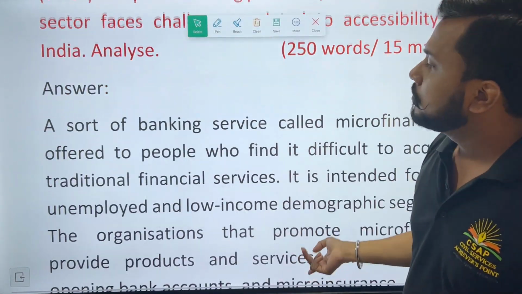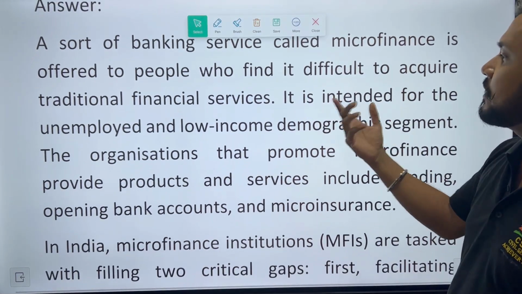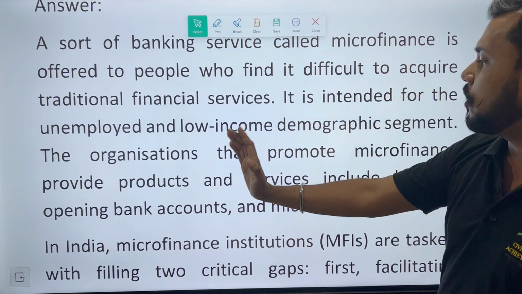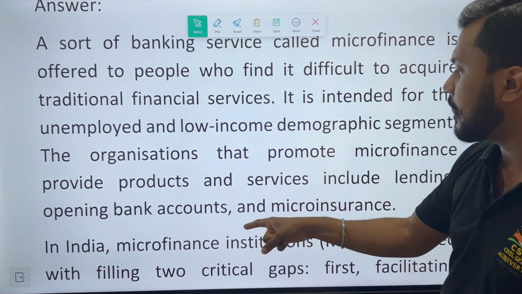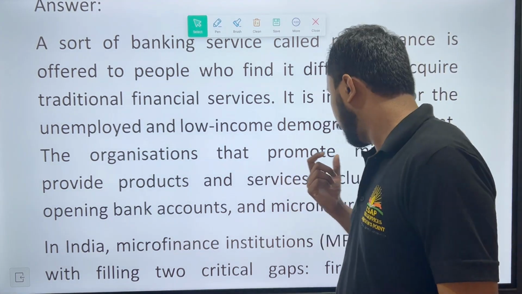Okay, so a sort of banking service called microfinance is offered to people who find it difficult to acquire traditional financial services. It is intended for the unemployment and low income demographic segment, and the organization that promotes microfinance provides products and services including lending, opening bank accounts and micro insurance.